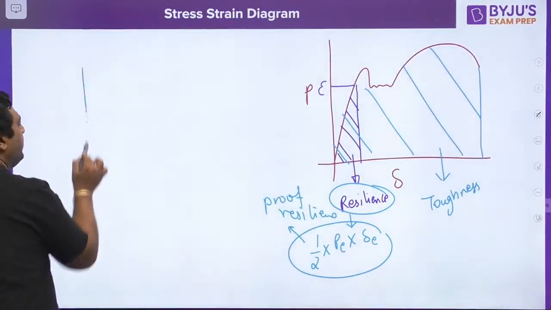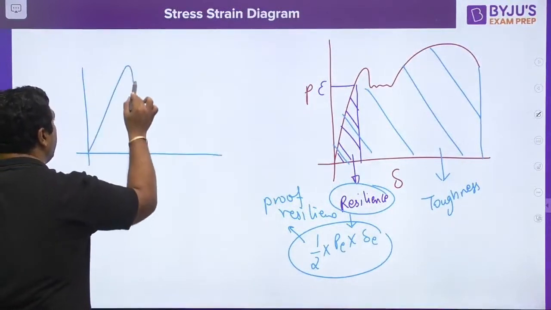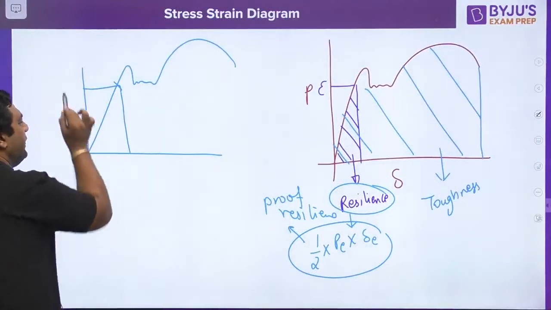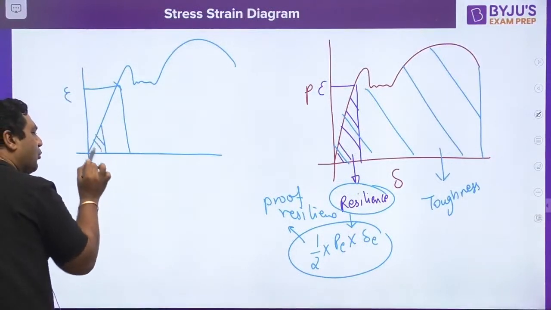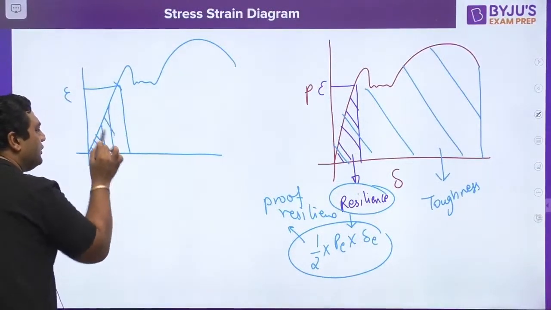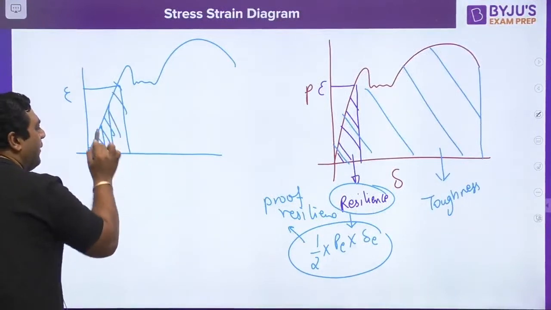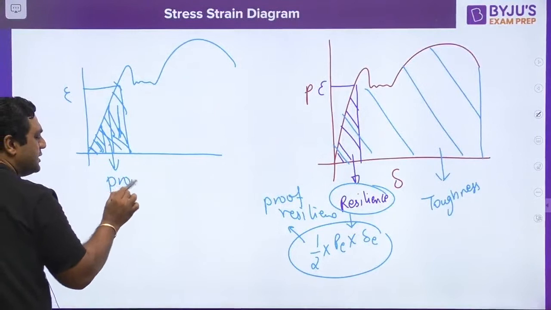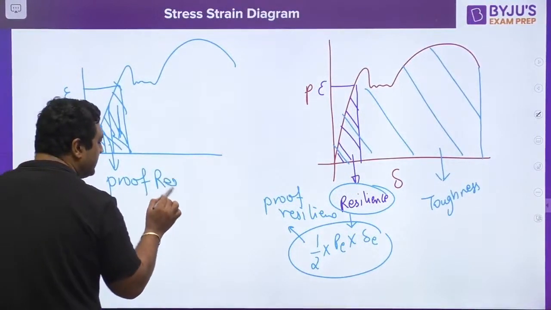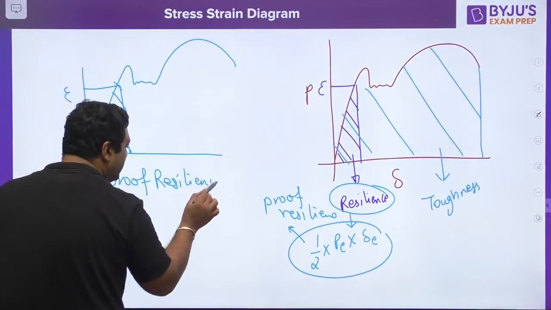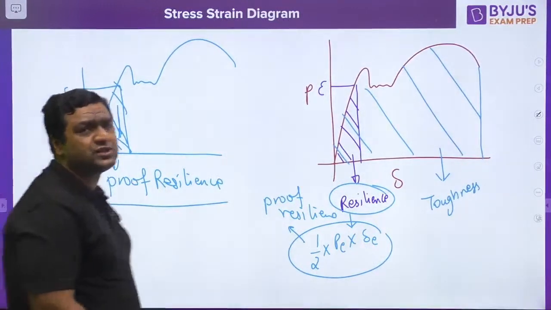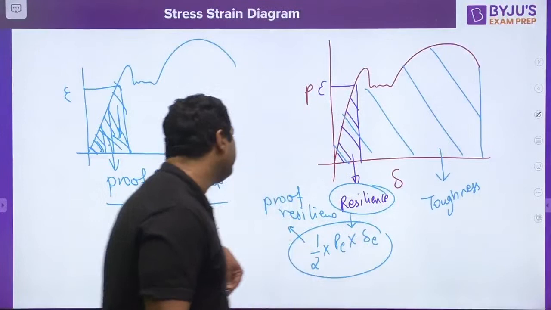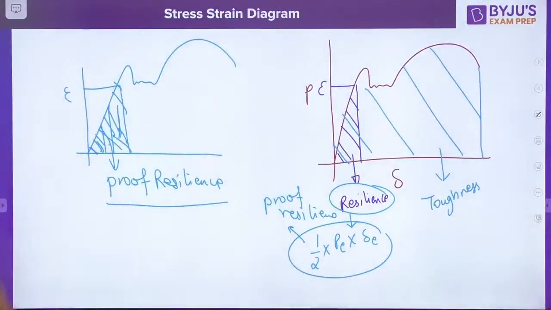It means if we are going to have this as a diagram, and if we are going to have this point as the elastic limit, so area up to this point is resilience, but area up to this point is resilience, which is maximum, so it is said to be proof resilience. We are short of time guys, because there is much detail on the stress strain diagram, but I feel the time is less. So this is resilience, proof resilience and toughness.